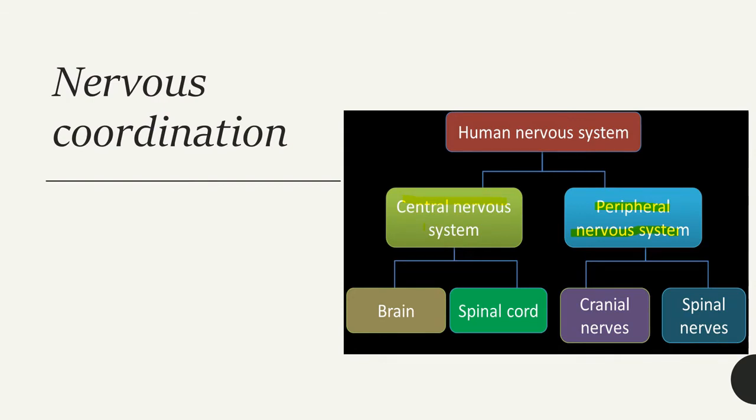So when we come to the central nervous system, madhya snayu paddhatiya, it is composed of two main organs, the brain and the spinal cord. Brain means molaya and the spinal cord is sushumna. So the central nervous system is composed of two organs, the brain and the spinal cord. And when we come to the peripheral nervous system, it is composed of two types of nerves.